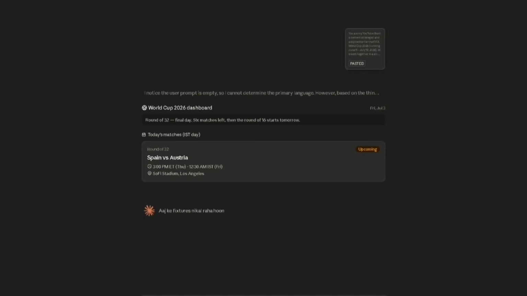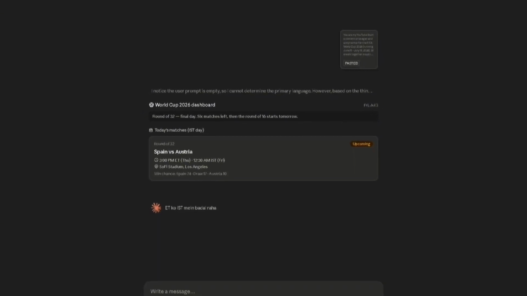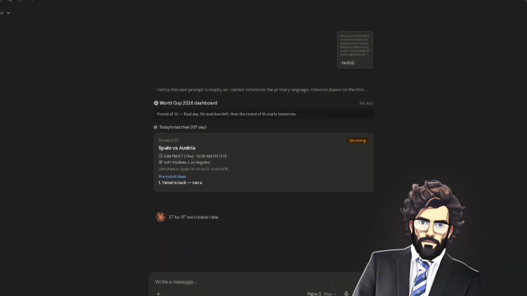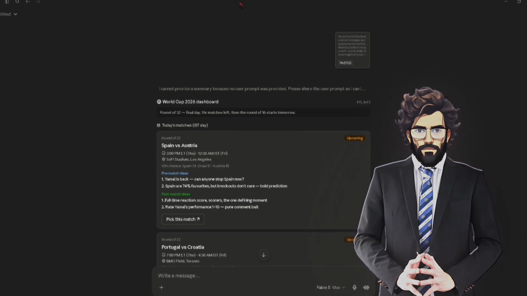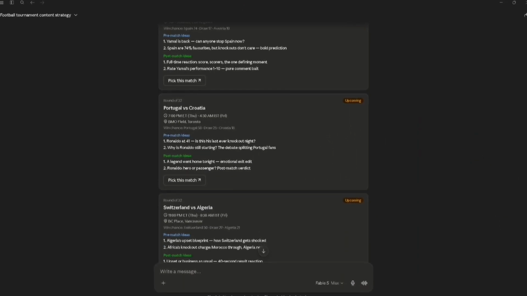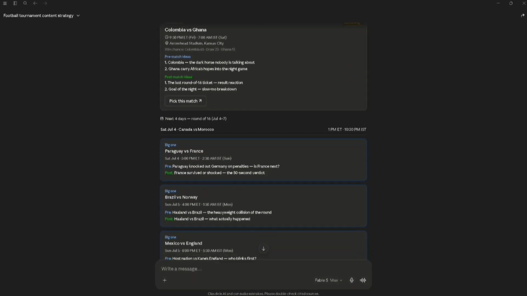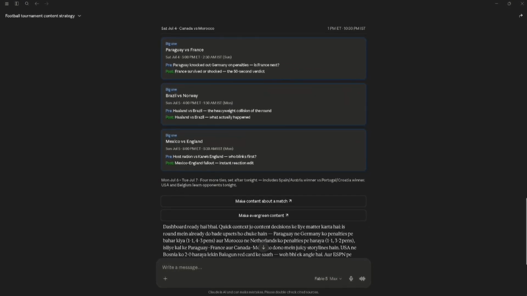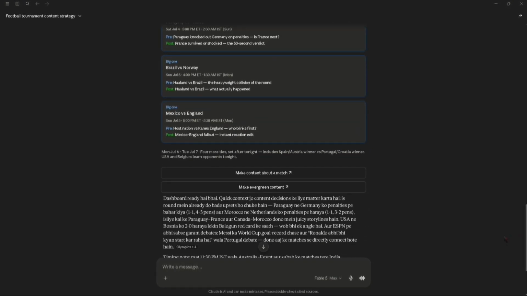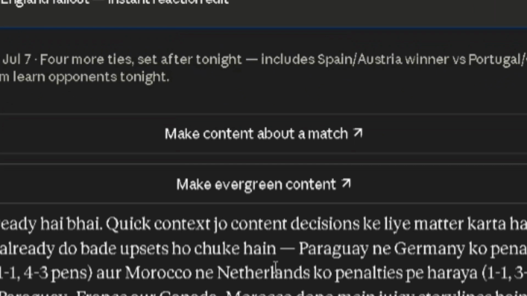Now Claude will give you the news and updates in real time about what kind of matches are upcoming. You can see that Claude analyzed all over the internet, did the research, and found out what the upcoming matches are and how you can make content from those matches. Now, down below, you can see there are two options. One of them is to make content about a match, and the other one is to make evergreen content. You can pick whatever you want.